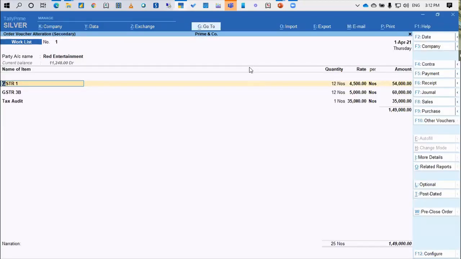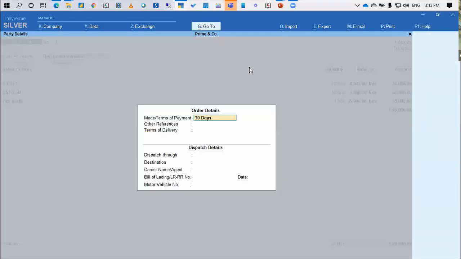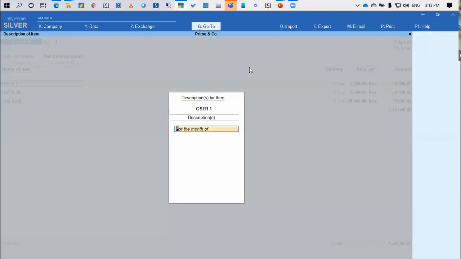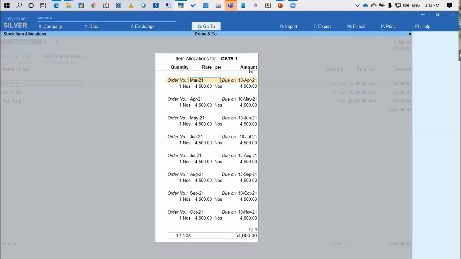All right. And after that, now if you see, in the item allocation, I have provided the order number. Okay, I have said, since this is for the financial year 21-22, I'm going to file the March month return on 10th of April, which is due on 10th of April. If there is an extended due date, you may write that also. And this is what the agreed rate is. Okay, so I have said I'm going to file the one GSTR return of March 21, which is due on 10th of April. Likewise, I have said for the April, May, June.